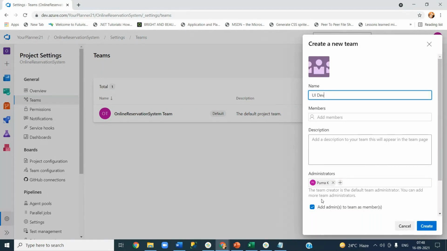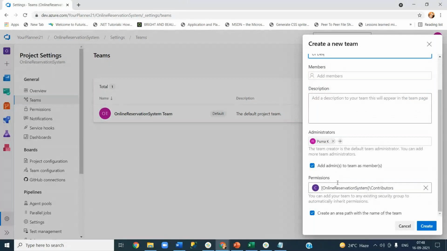And at the bottom you can see add. Let's scroll down. Basically, permissions: you can see what permission I'm giving to this team. I'm giving a permission called contributors. Always, the thing before the slash is your project name, and after it is the actual permission group name. So I'm adding this team to a group called contributors. There are predefined groups, and each group has its own permission set.